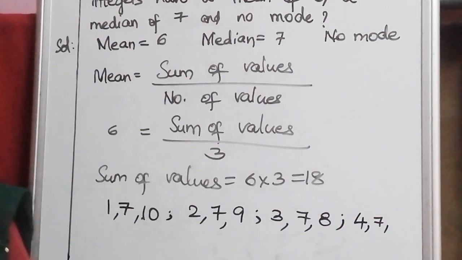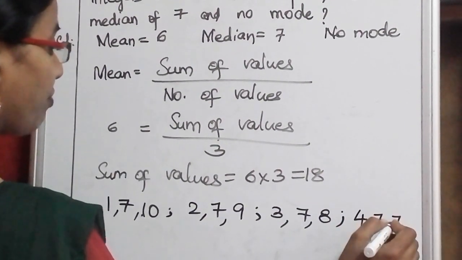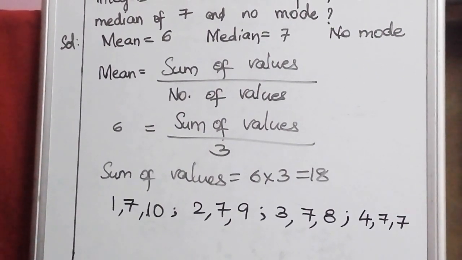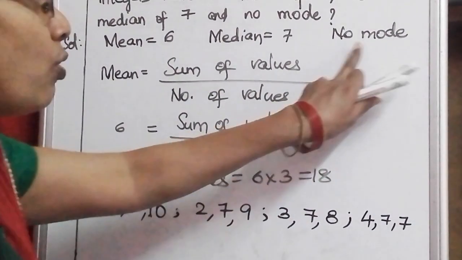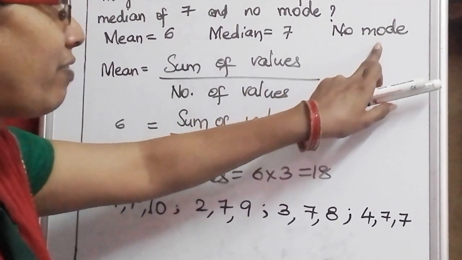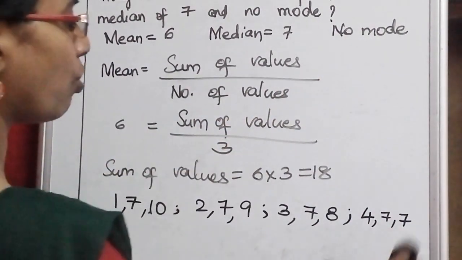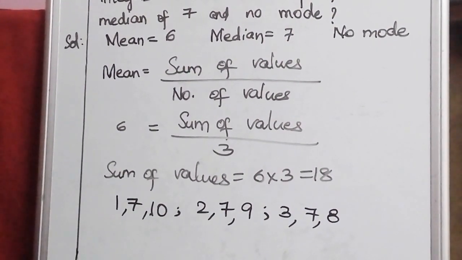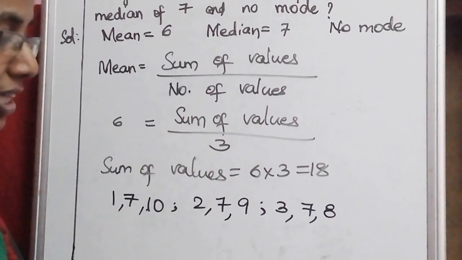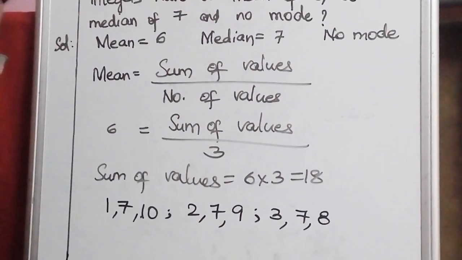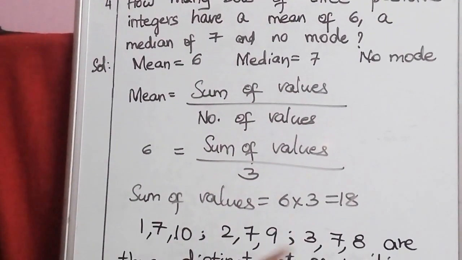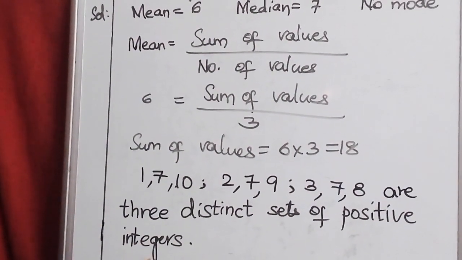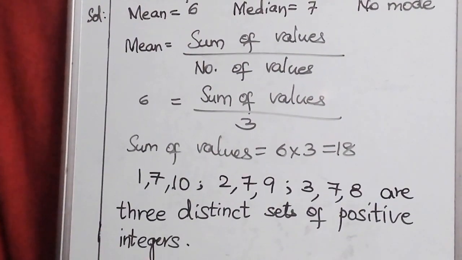4 plus 7 is 11. 11 plus 7 is 18. But we know that there is no mode. No mode means no value is repeated twice. So only these 3 sets form the integers. Understood? So write this. Okay. So these are 3 distinct sets of positive integers. Copy this in your class workbook, children.